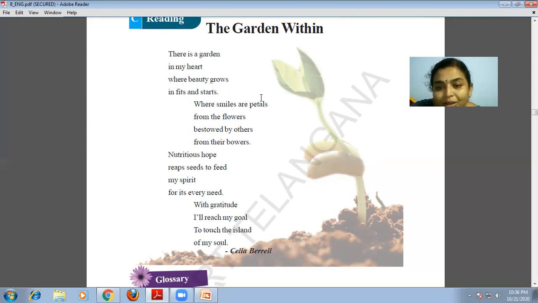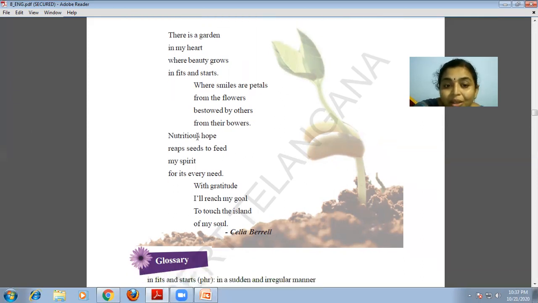Here our smiles are petals which came from the flowers, given by others from their blessings, from under their blessings, under their influence.